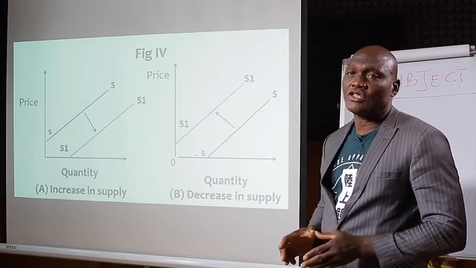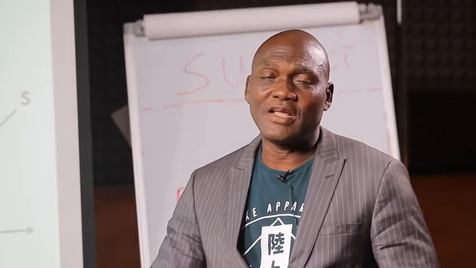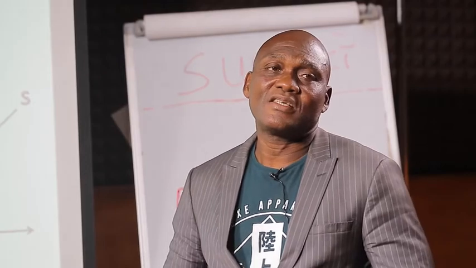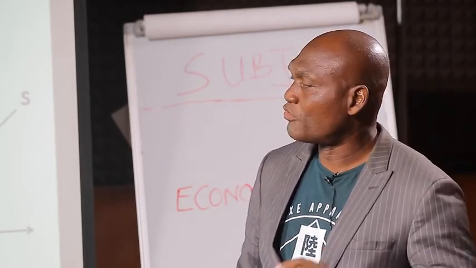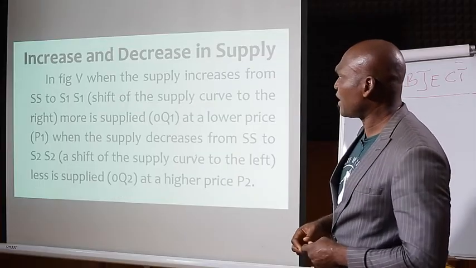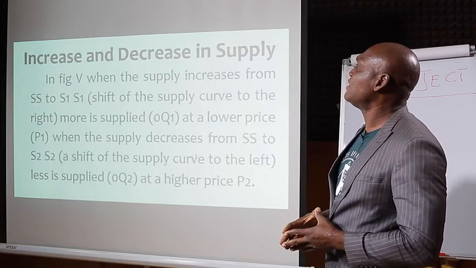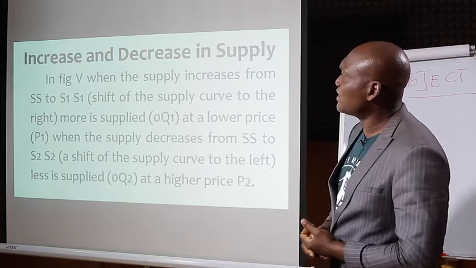Because from our knowledge of supply, we know that any movement, increase or decrease in supply, any movement to the right is an increase, while any movement or shift of the supply curve to the left signifies a decrease in supply. Now we look at increase and decrease in supply.